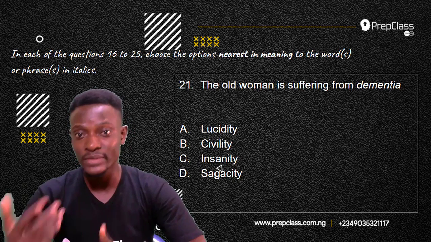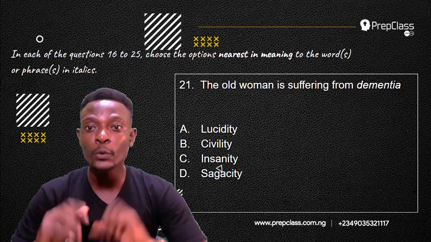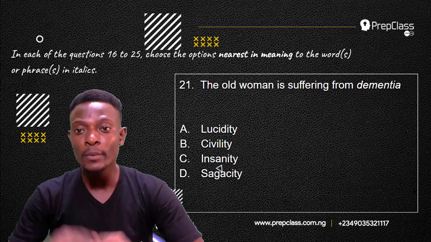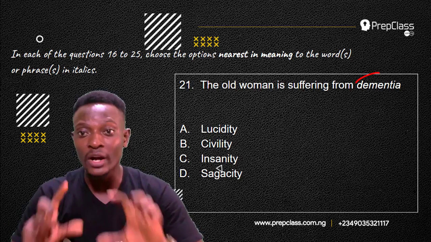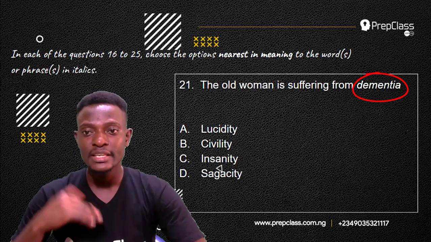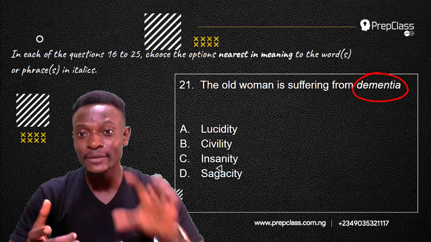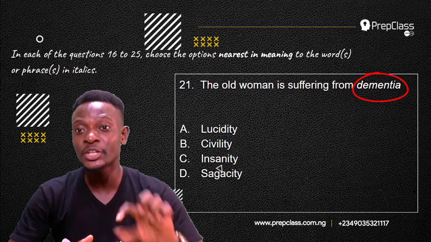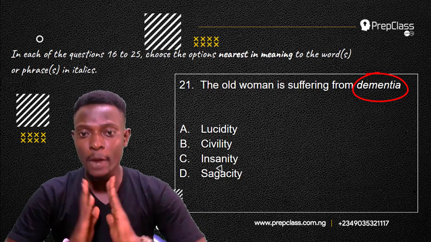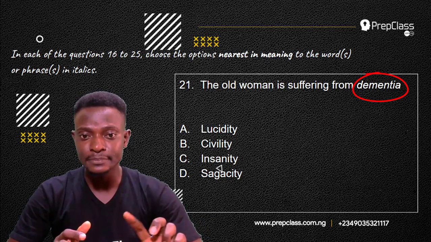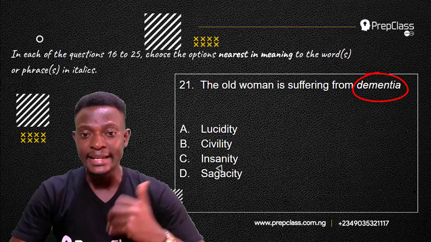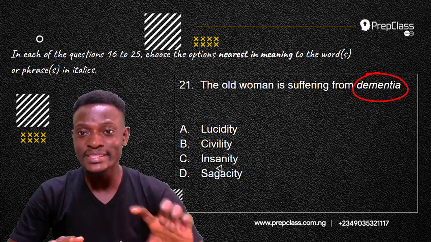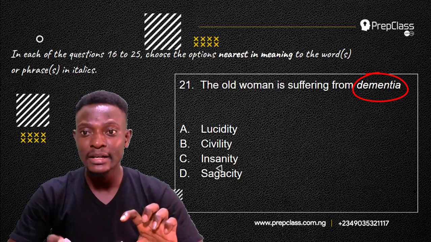So question 21 reads, the old woman is suffering from dementia. Now the word in italics here is dementia. So we have to select the option that is nearest in meaning to dementia. And the options we have are lucidity, civility, insanity, and sagacity. So which of these options is the nearest in meaning to dementia?